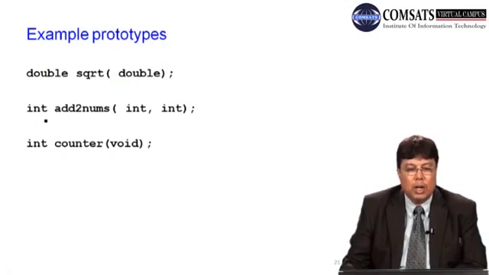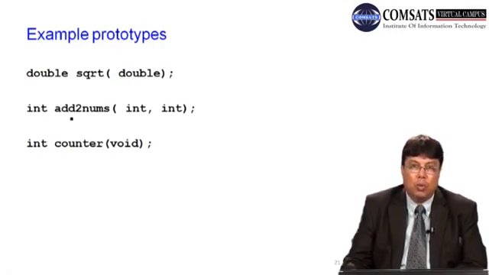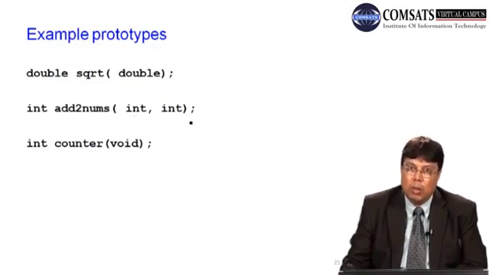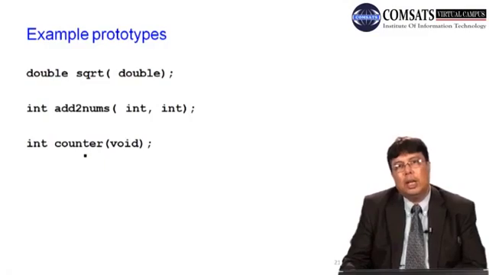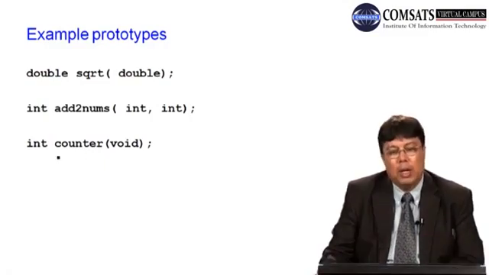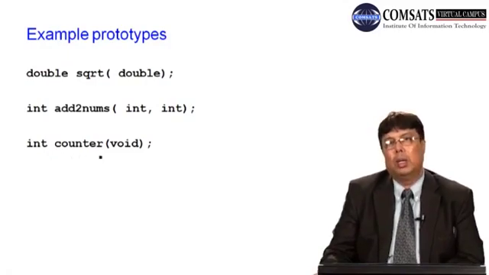Int is the return type of the function named add two nums that has got 2 arguments and these 2 arguments are integer arguments. Int counter tells the compiler that counter is the name of the function that does not take any argument.